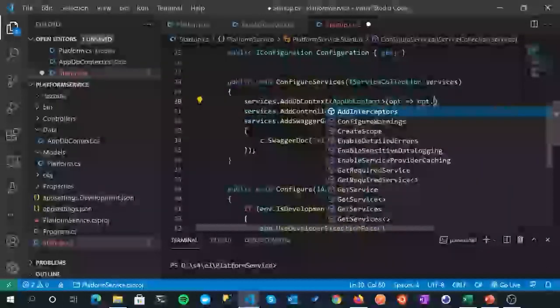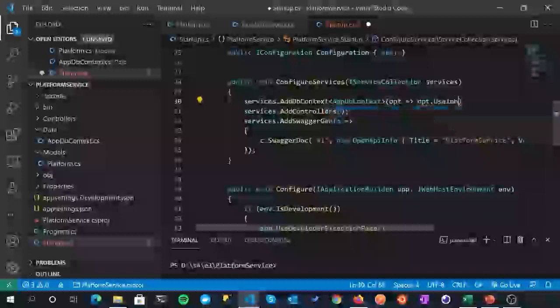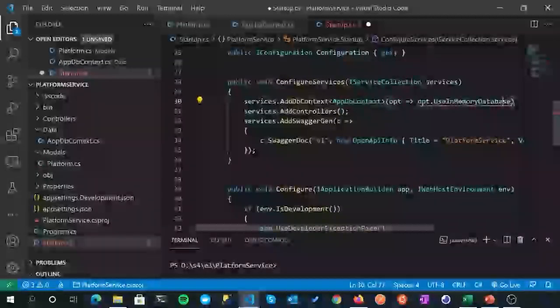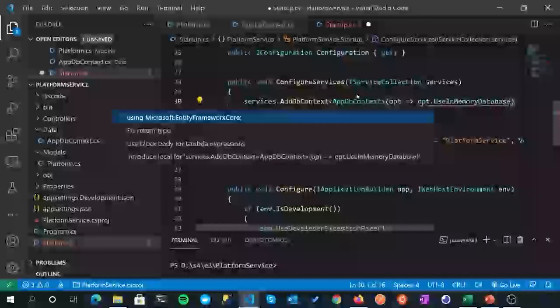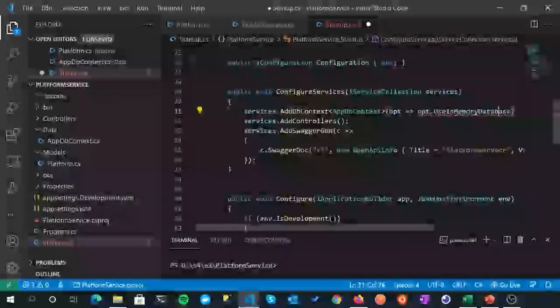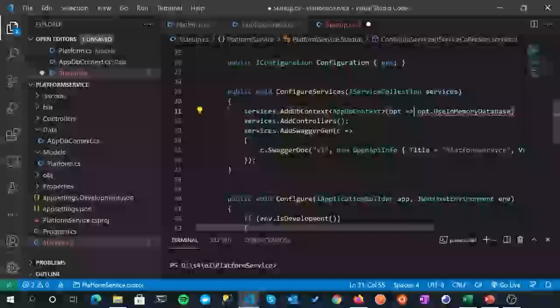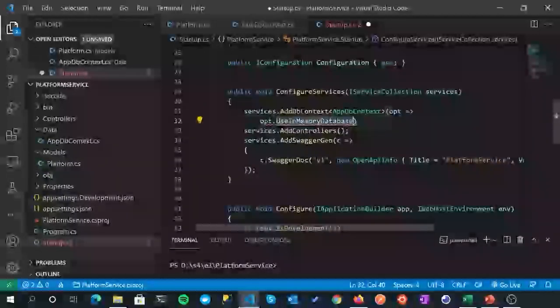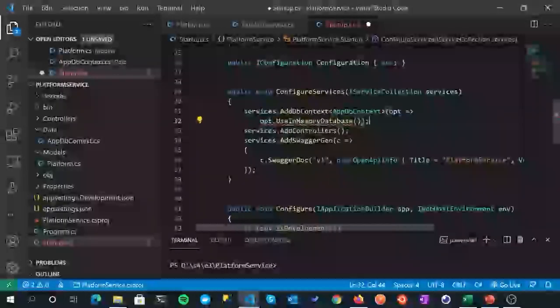And we're going to tell it what type of database we want to use. So we want to use an in-memory database. And I don't think it's finding this. I think we've probably got to bring back, yeah, using Microsoft Entity Framework Core. Let's bring that back. And let me take a new line on this just so you can see that a bit clearer. And then you just give the database a name.